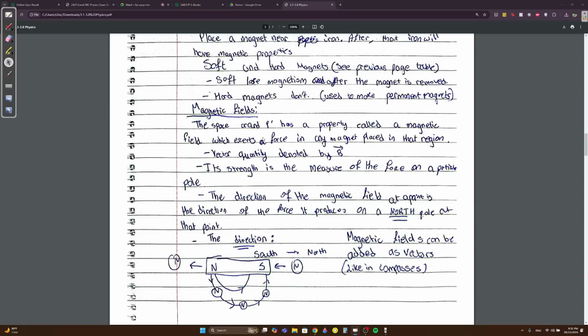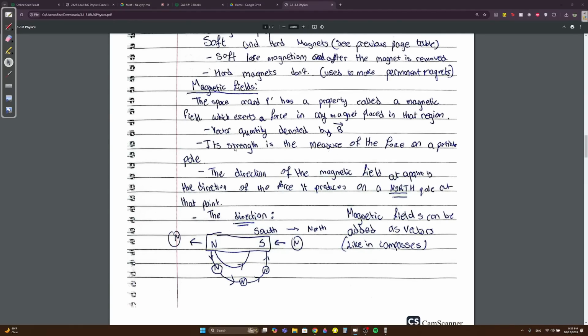Magnetic fields is the space around any pole. Any space around a pole has a property called a magnetic field, which exerts a force on any magnet placed in that region. It's a vector quantity denoted by B, and its strength is the measure of the force on the particular pole. So the strength of the magnetic field is the measure of the force on the pole.